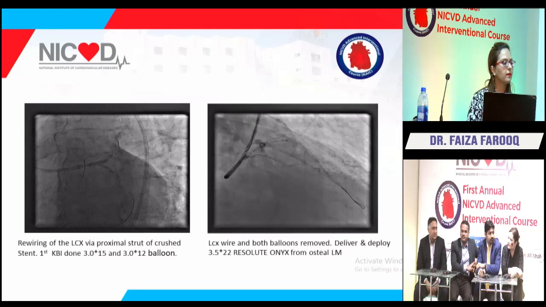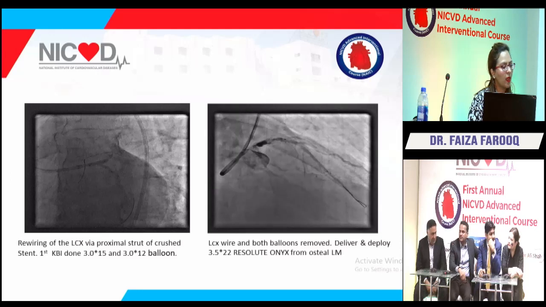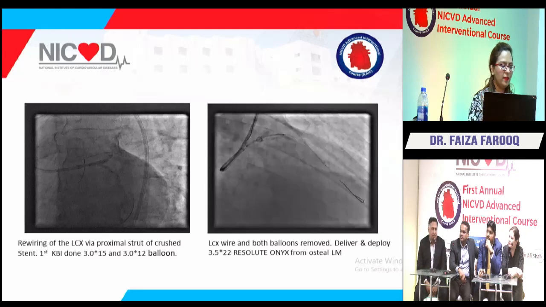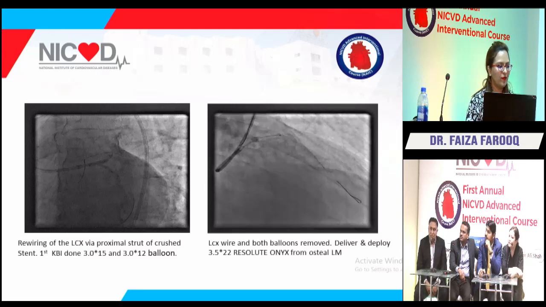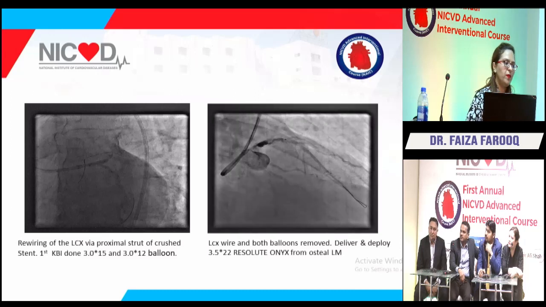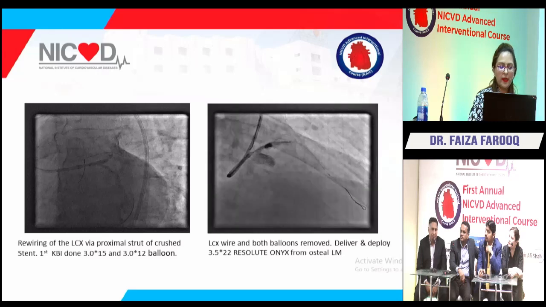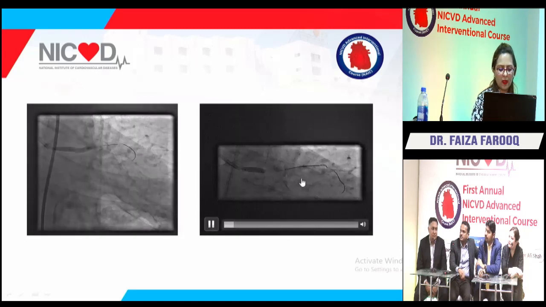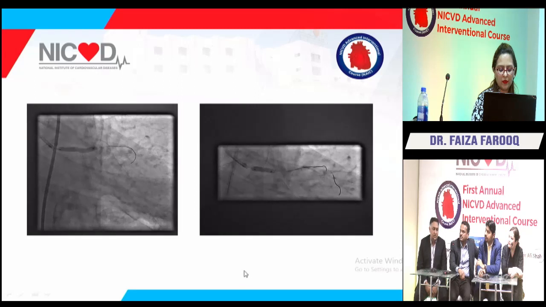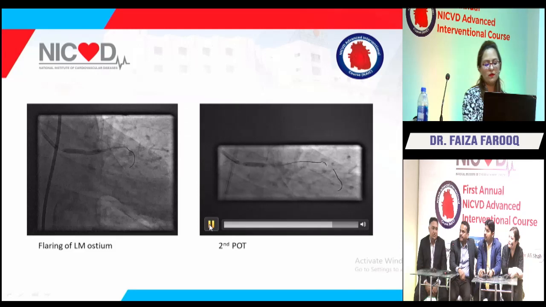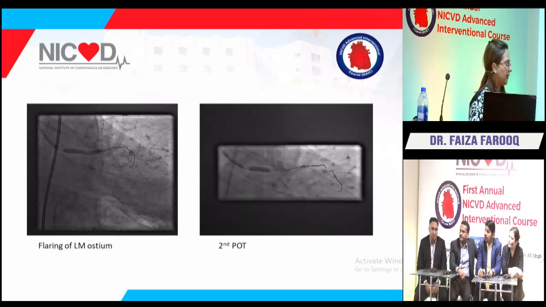Madam, before recrossing the circ wire, did you consider a pot? I think we did the pot. The pot was done before. Then it was the kiss, and then the left main stent. Yes, I showed it. It's good to do a pot before rewiring. It helps you. So flaring of the left main stent was done, and this was the second pot, done with a 4/08 NC balloon.